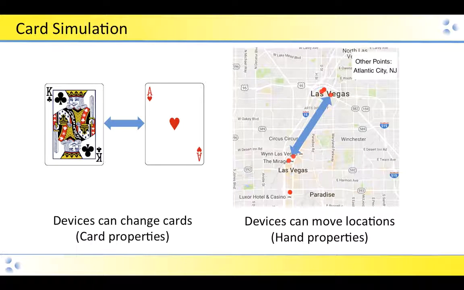The card simulation can do two different things with each card. It can change cards, so we can tell the device that we're dealing it a new card, and so it will change card properties, including the occupation level and the transportation cost. And then the other thing the card can do is it can move locations, so it can change its hand properties. What hand does it belong to? Where is the hand located at?